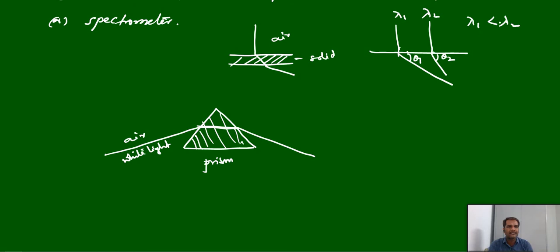If lambda 1 is less than lambda 2, the one with the lesser wavelength can deviate maximum, and the one with more wavelength deviates very little. Here theta 1 compared to this is less and theta 2 is more angle. And similarly, when white light passes through the prism, it can split into 7 colors.